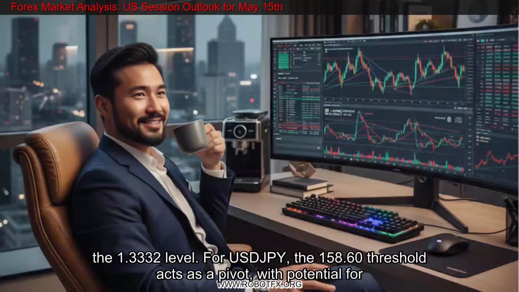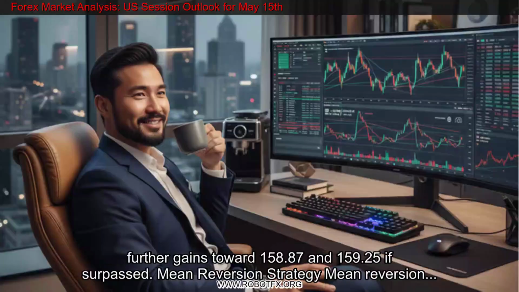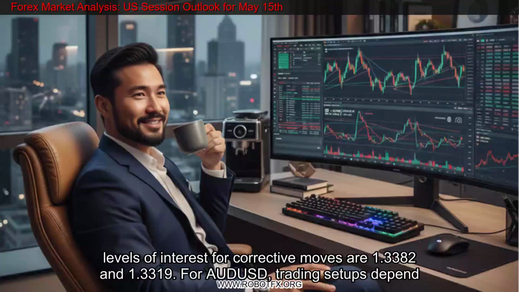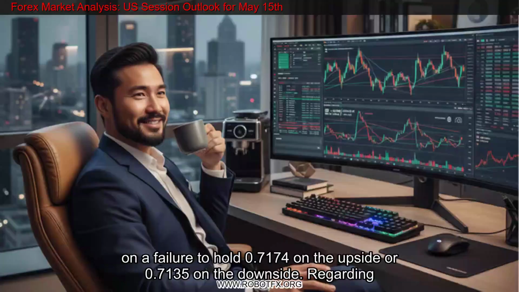Mean reversion strategy. Mean reversion opportunities focus on failed breakouts. In EUR/USD, watch for a reversal after testing 1.1650 or 1.1615. GBP/USD levels of interest for corrective moves are 1.3382 and 1.3319. For AUD/USD, trading setups depend on a failure to hold 0.7174 on the upside or 0.7135 on the downside. Regarding USD/CAD, market participants should observe price action around the 1.3762 and 1.3733 levels for signs of exhaustion.